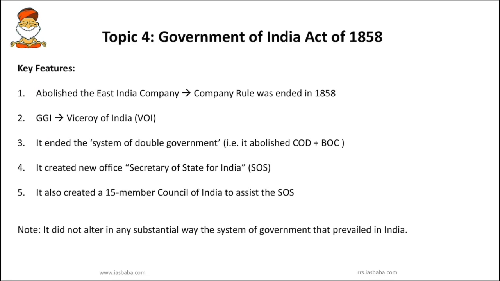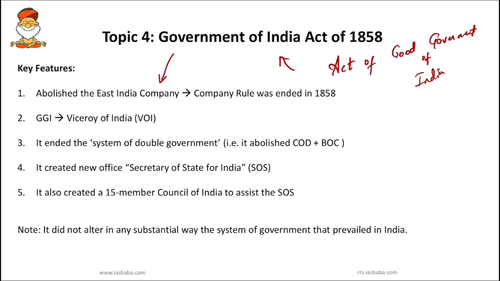The next important thing we have to know is the Revolt of 1857. Anyway, we will be dealing with those things in history and you have to revise those. Due to this mutiny or revolt of 1857, the British decided to enact an act of good government. This Act of Good Government of India, which we also call the Government of India Act 1858, was brought.